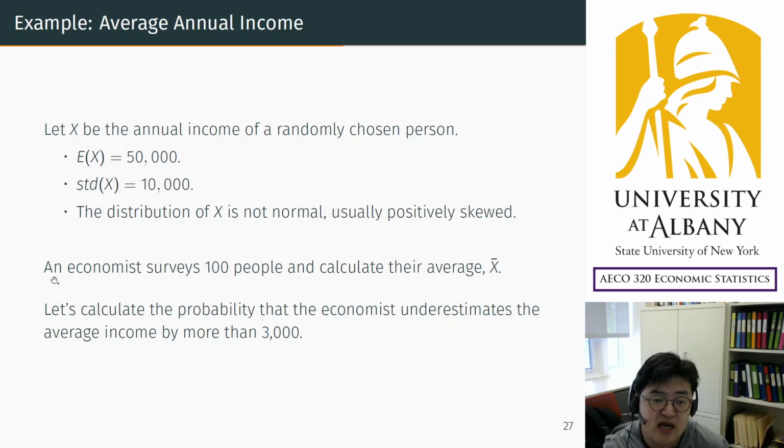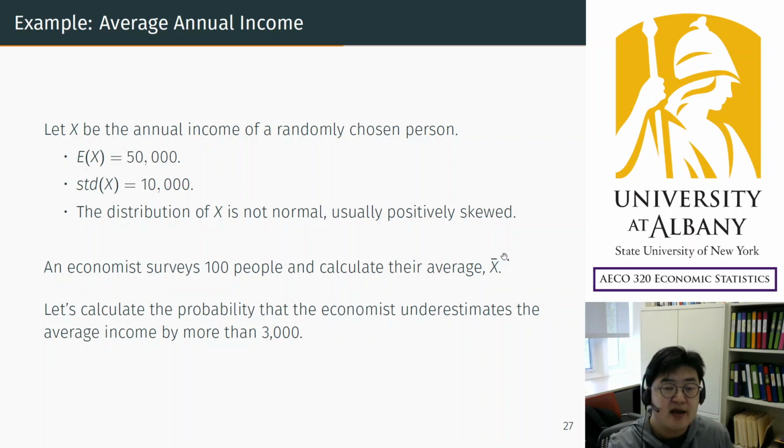Now suppose that a research center surveys 100 people, for simplicity, and calculates their average, X bar. What we want to say here is the accuracy of this estimate.